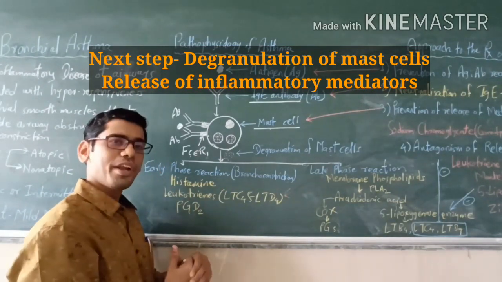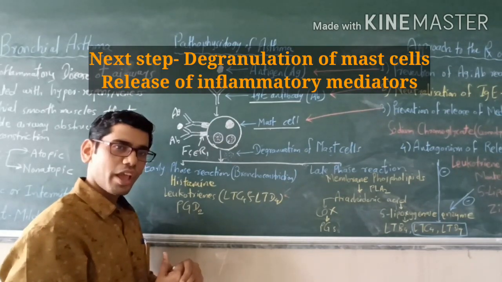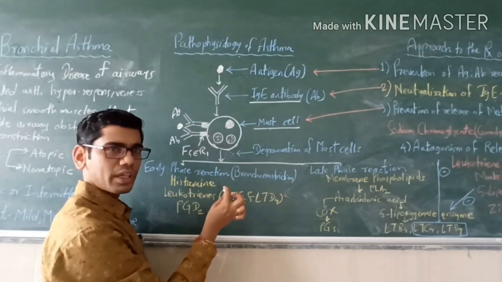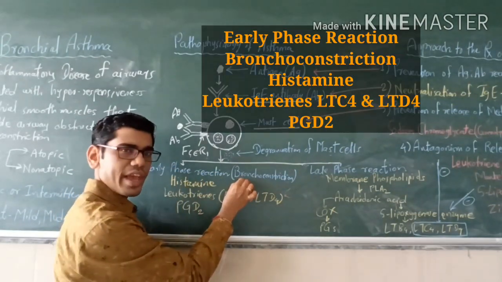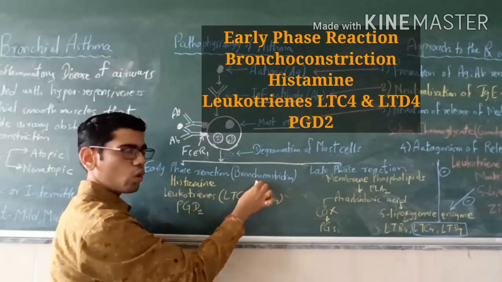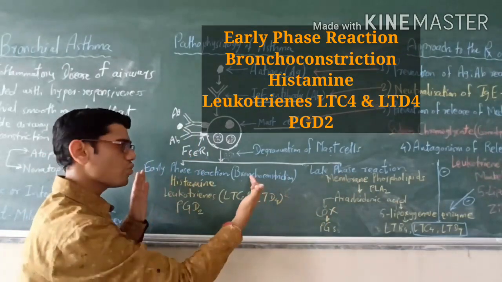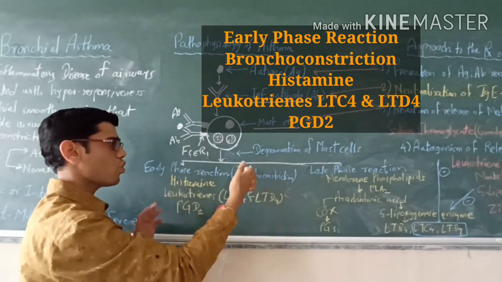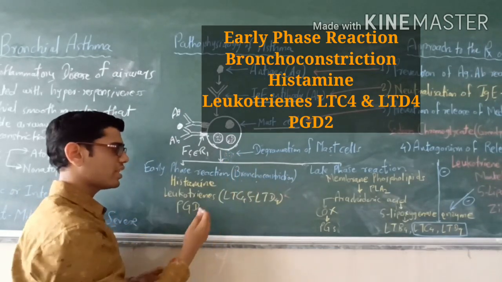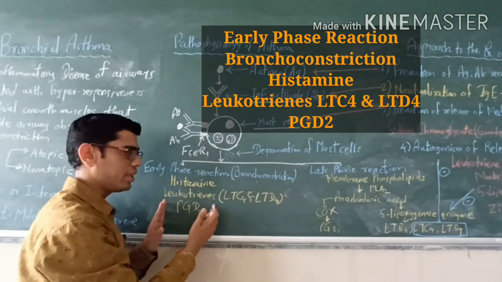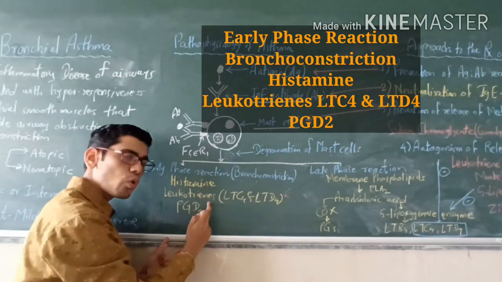Now these inflammatory mediators obviously will be responsible for inflammation. So there are two types of reaction depending upon the time sequence. There is an early phase reaction, which is especially bronchoconstriction, and there is a late phase reaction in asthma. So first we will see what is the early phase reaction. Whenever there is a degranulation of mast cells, there is the release of various inflammatory mediators, especially histamine, leukotrienes.